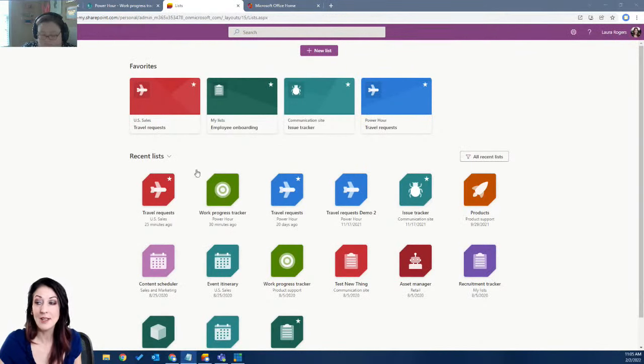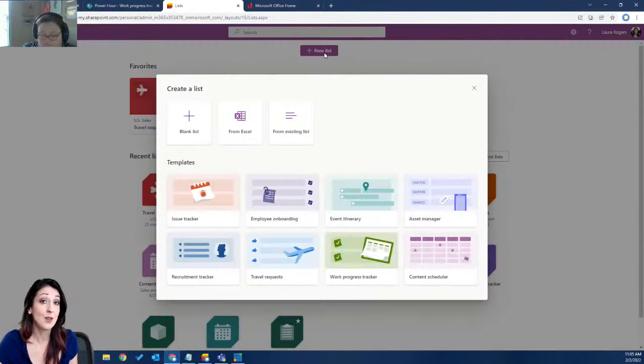When you go to your Lists app and click to create a new list, or you create a new list from within a site, these are the templates. Again, we had an entire Power Hour about the templates, and I also showed you how to create custom ones just for your organization, and went through that process.